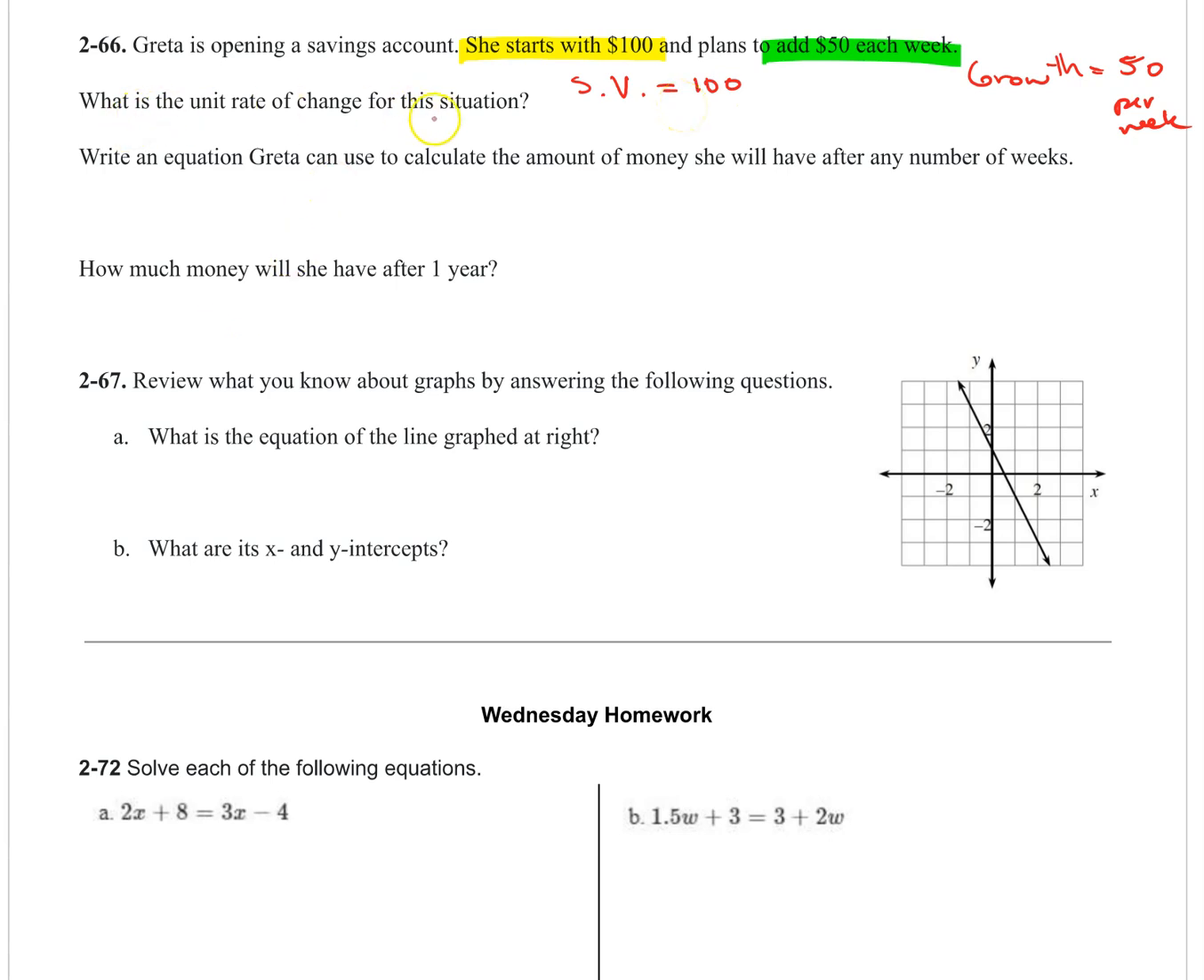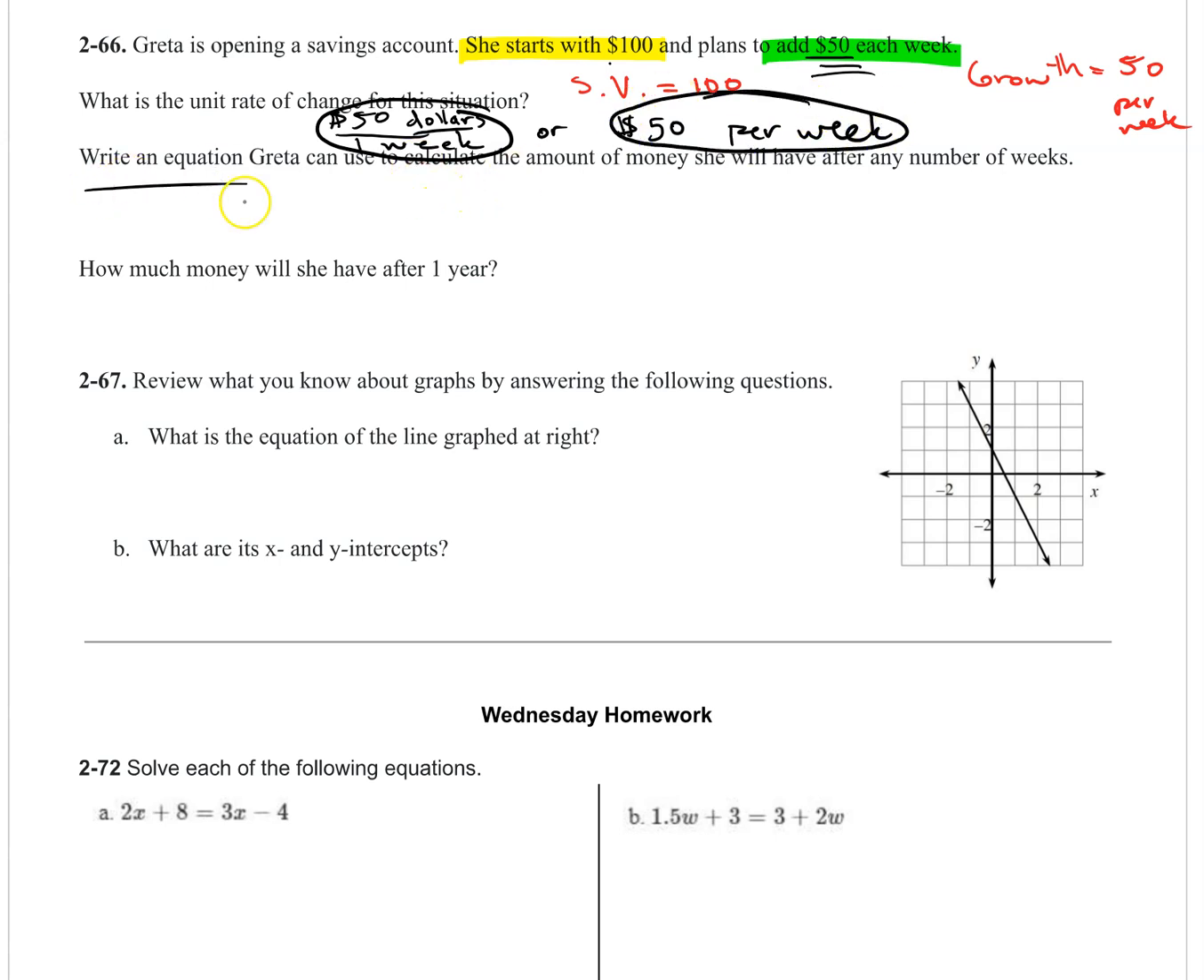Okay, what is the unit rate? Well, we're talking about money versus weeks. So, how many dollars are added in 1 week? 50. They give it to us. So they give us the unit rate. $50 are added in 1 week. You could also write it as $50 per week, which is fine. That's another way to write unit rate.